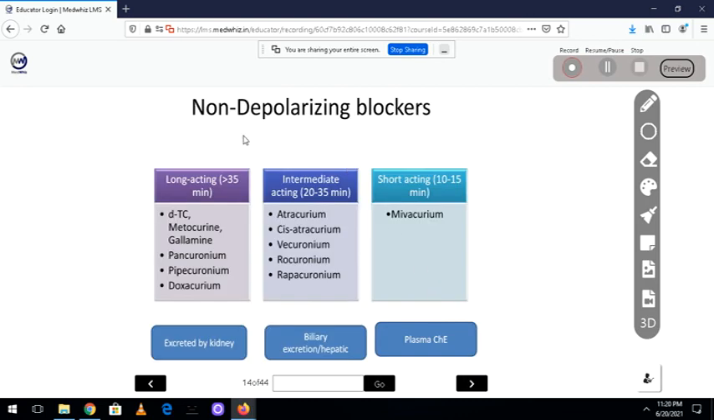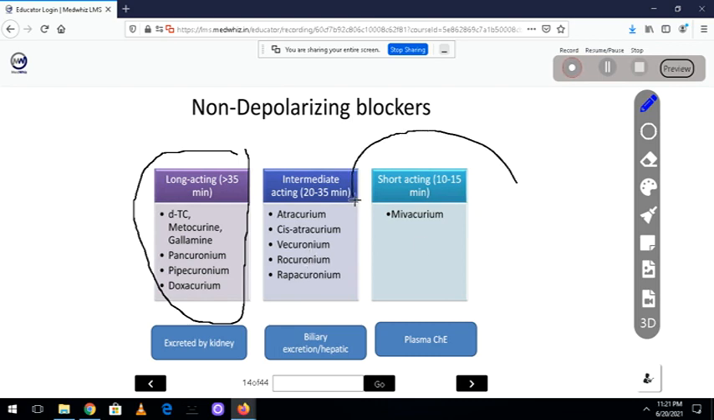Now let us first discuss the non-depolarizing blockers, how they are classified. They are classified into long acting, intermediate acting and short acting, so three classes depending on the duration. Those acting for more than 35 minutes are D-tubocurarine, metocurine, gallamine, pancuronium, pipecuronium and doxacurium. These are long acting. Where do you use long acting? Suppose you want to do a surgery for a very long time, then we prefer this. Intermediate acting are atracurium, cisatracurium, vecuronium, rocuronium and rapacuronium. And the shortest one is mivacurium, and it is only for 10 to 15 minutes.